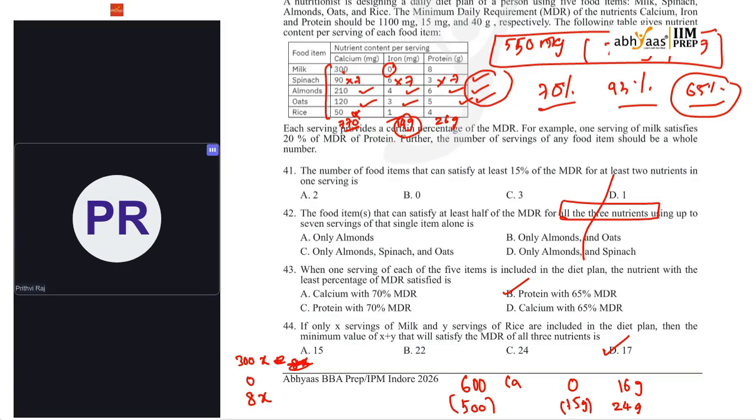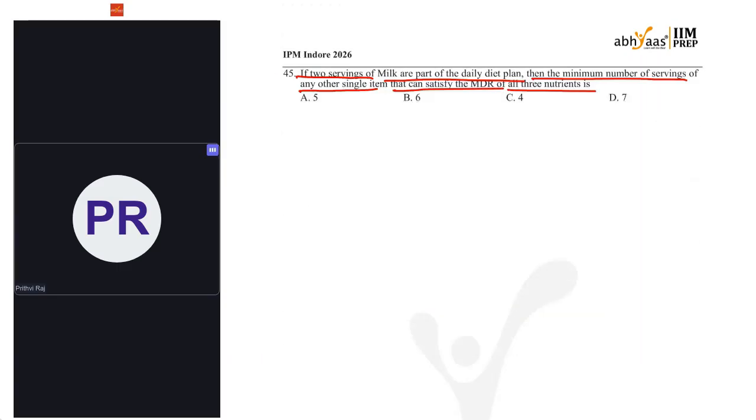So with that, for which item? Any item from this. So are there any constraints with servings? I have to check. For spinach, calcium, if I have to meet that, it has to be more than or equal to 6 servings. Then I'll get 6 into 90, that is 540.